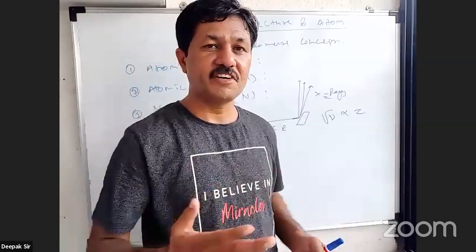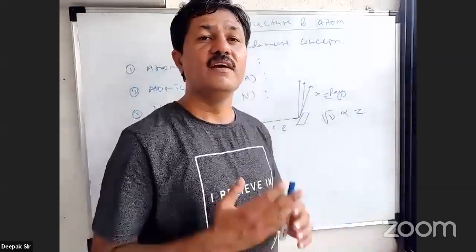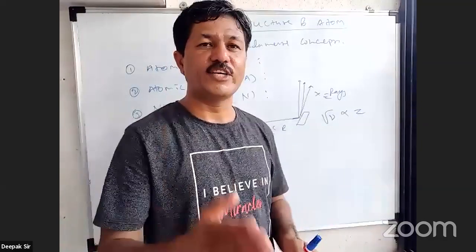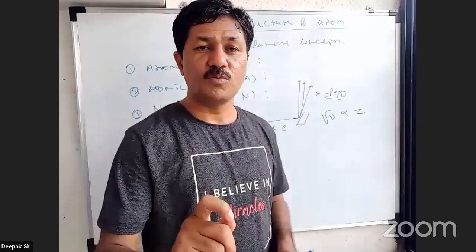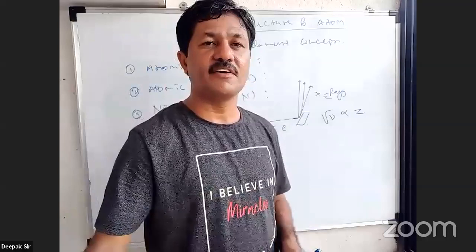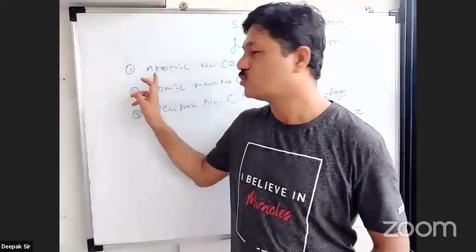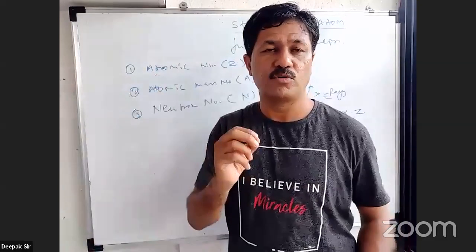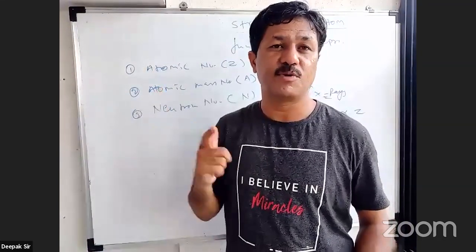When he tried to find it out, he found that the answer to this question is that Z is nothing but the atomic number of that element, which is a very specific and very important property of each and every element, of the atom of each and every element. So he named this Z as the atomic number. So atomic number is a very important, fundamental property related with an atom. So we got this one, Z is atomic number.